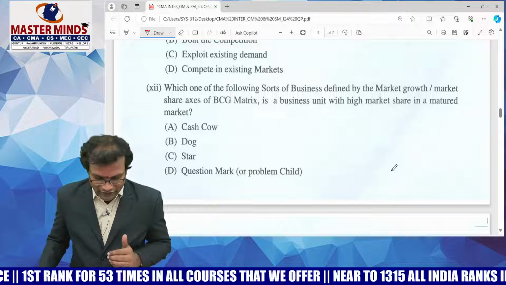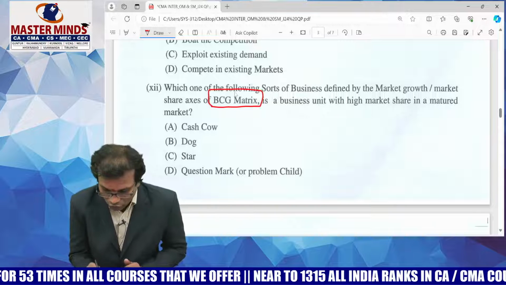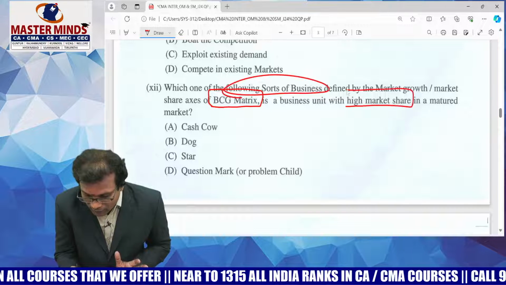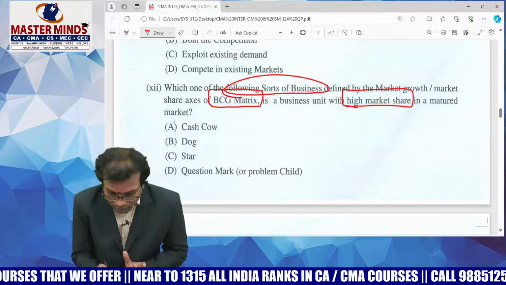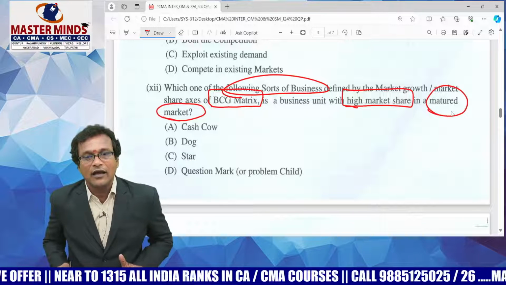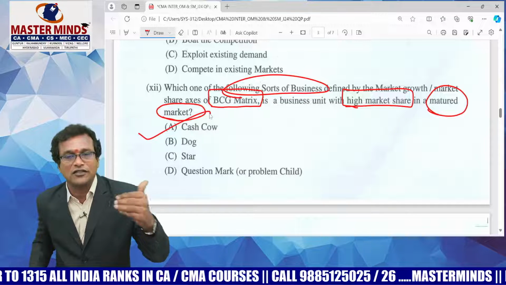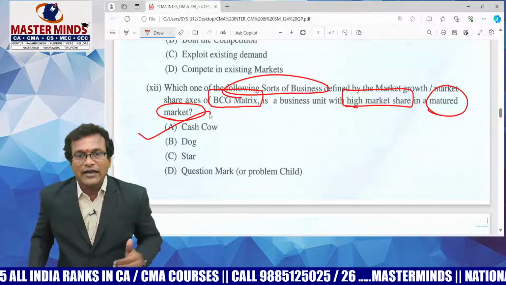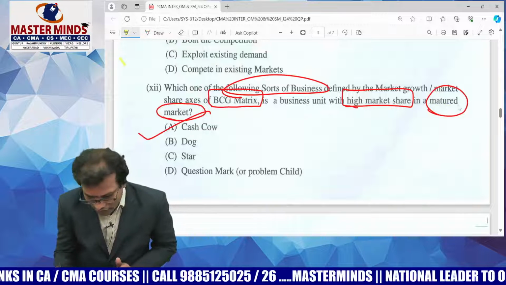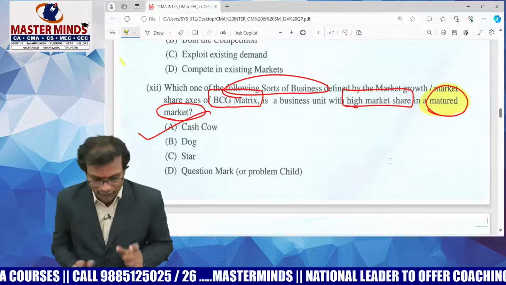Now please move to another important question that he's asking about BCG matrix. Which of the following sorts of businesses is a business unit with high market share? The market share is very high, but it is present in a matured market. It is called a cash cow. There will be no further growth in the market. Is that clear? So please be cautious with this word. It's not star. It is called cash cow. Be cautious with that word called matured market.